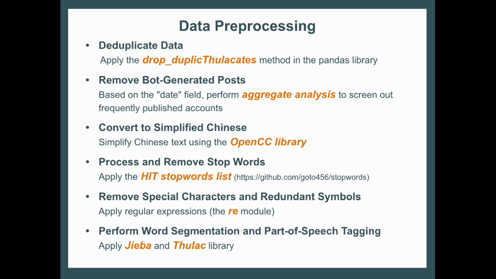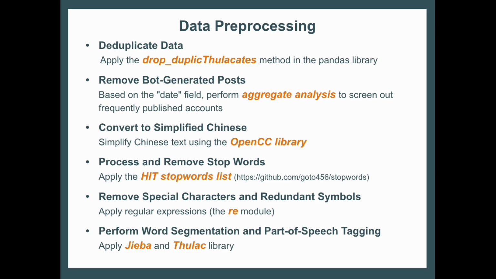Firstly, we removed duplication by using the drop duplicates method in pandas to ensure unique entries and eliminate redundancy. Then, we consulted various literature to detect and remove bot-generated posts by performing aggregate analysis using the date field. So for example, if a user posts the exact same post 10 times a day, we'll consider that account as a bot and we will remove posts from that account.